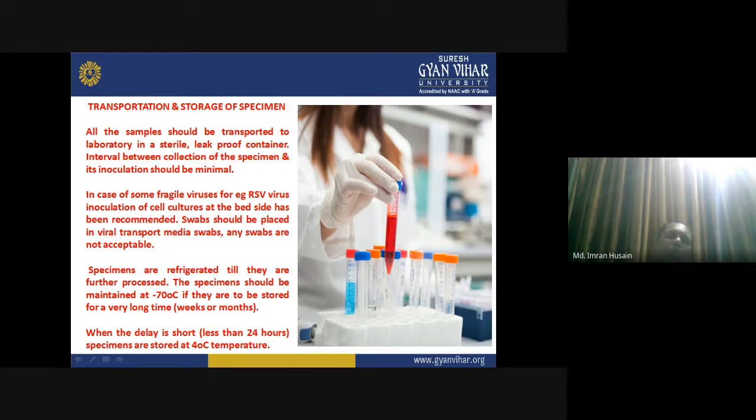When the delay is short, less than 24 hours, specimens are stored at 4 degrees centigrade. So for long-term storage, minus 70 degrees centigrade is preferred, and for short-term storage, 4 degrees centigrade is enough for less than 24 hours.